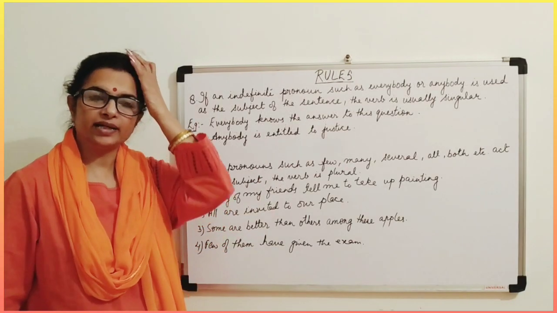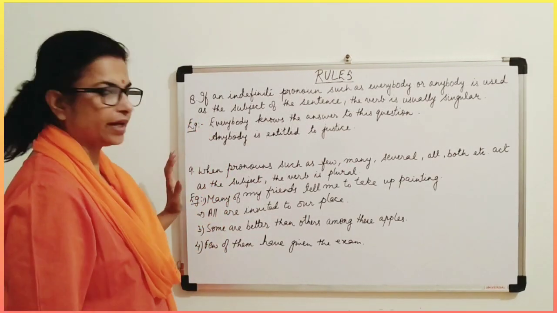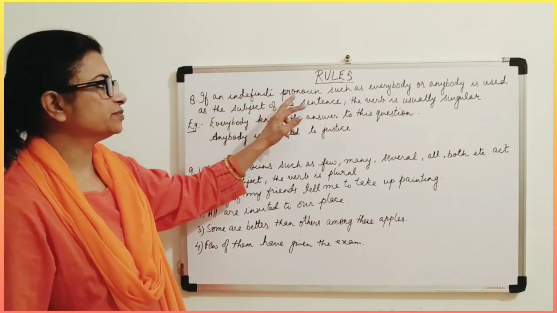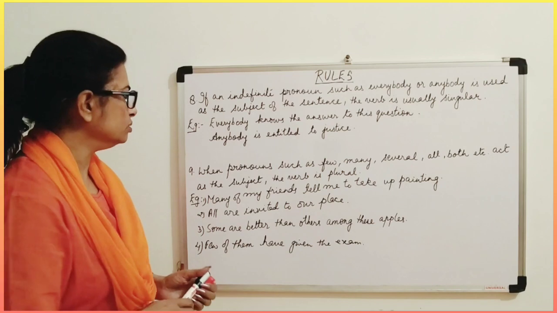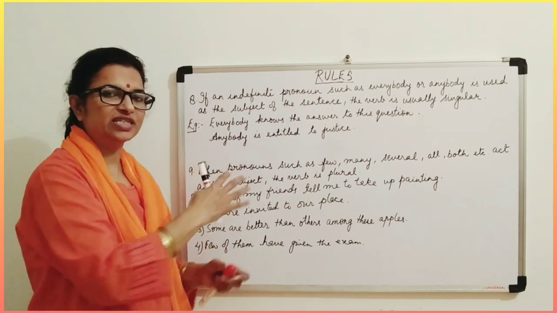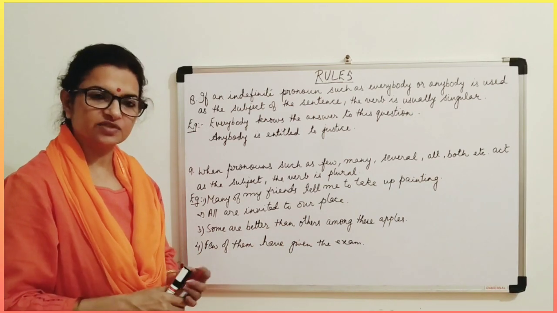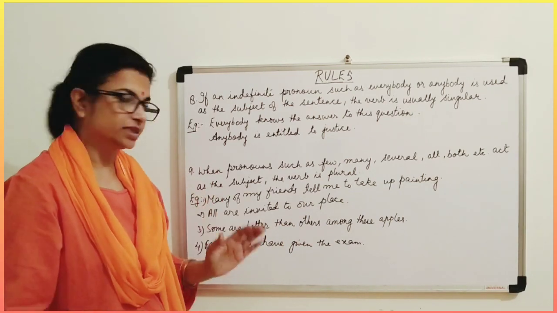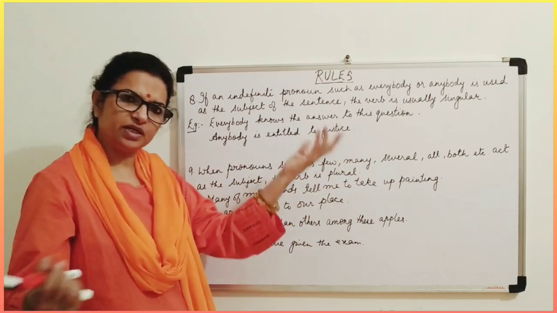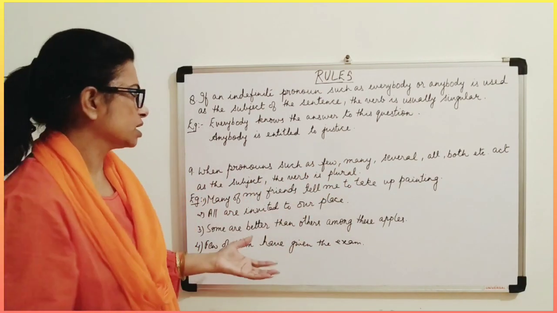Now let us look at rule number 8 and 9. In rule number 8, if an indefinite pronoun... Now what is an indefinite pronoun? Everybody, anybody. We are not definite of any person here. That is why we call it indefinite. Everybody, it can be anyone. Anybody, it can again be any person around.